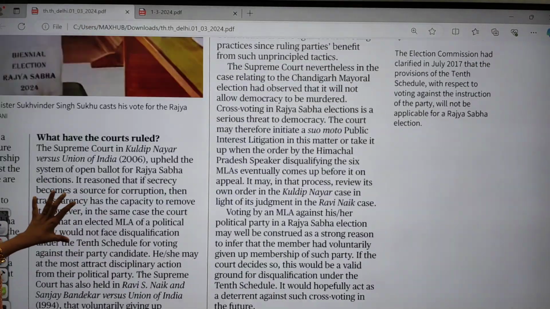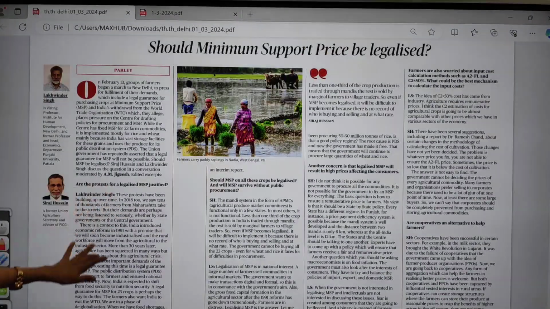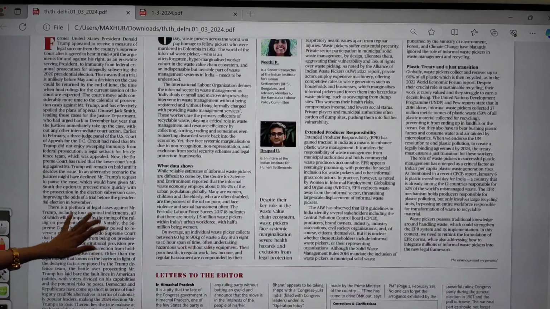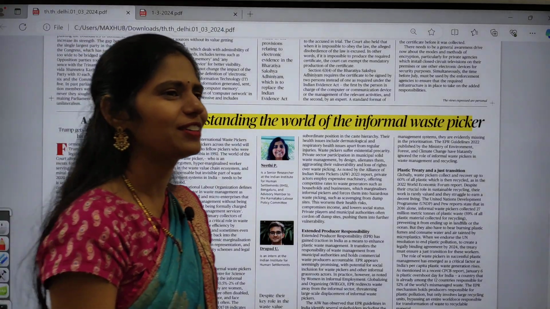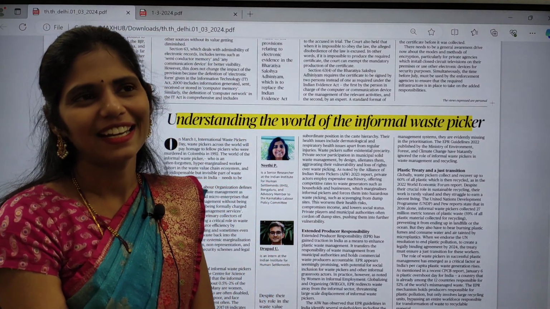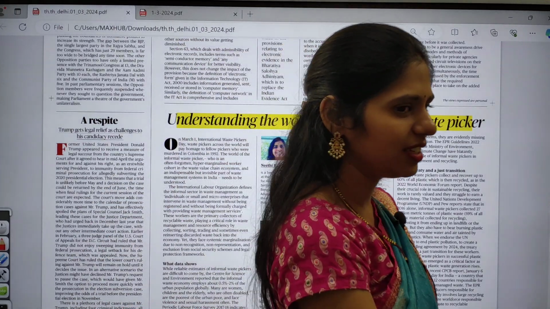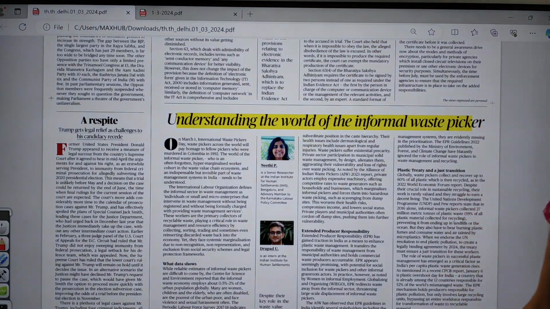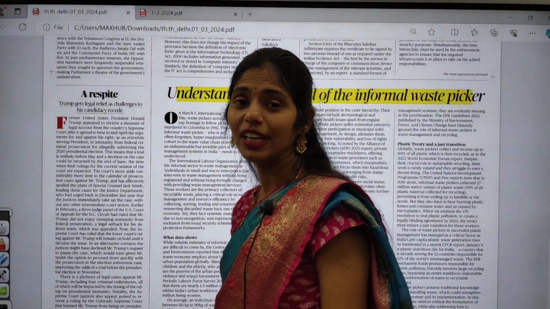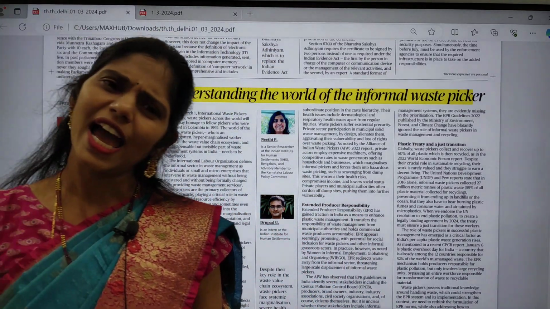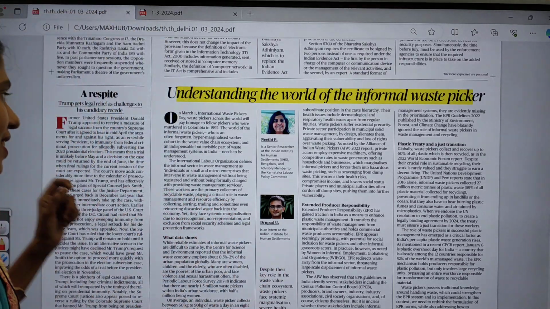And the next important article, the article of the day, is very interesting. Till now I also didn't think about these people. After reading this article, I realized that I did lots of problems, and I didn't even think about these people at least once. I don't know whether you have thought about informal waste pickers, or about the health conditions of those people. Have you bothered about informal waste pickers at least one time? Let us see this article.